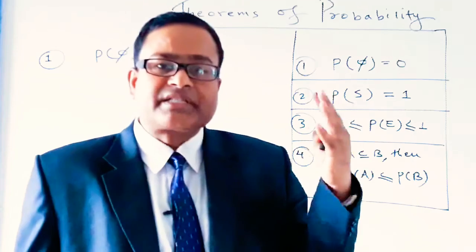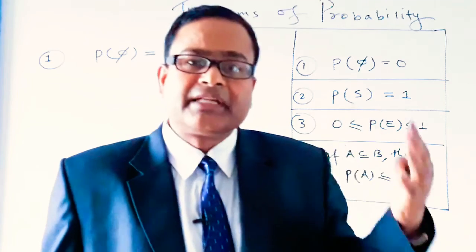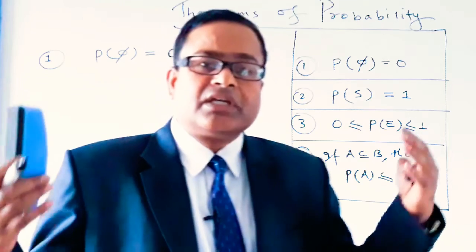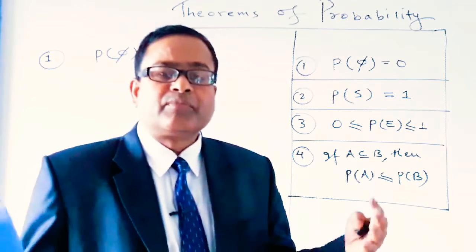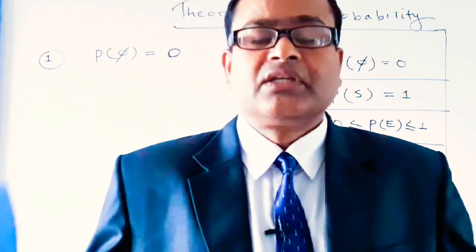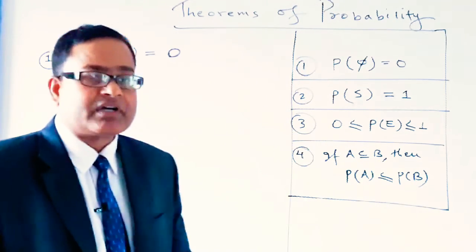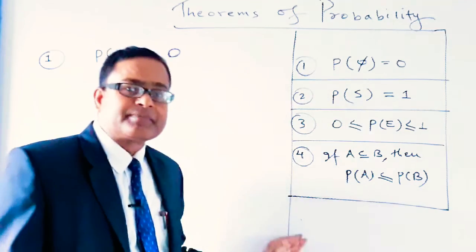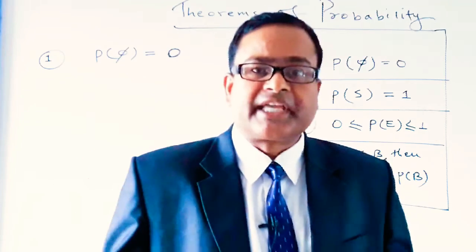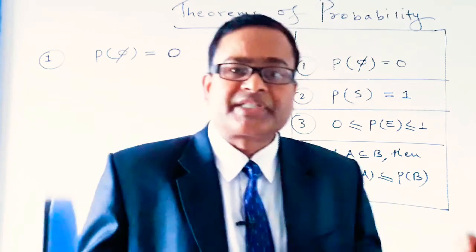At first we discussed what is a random experiment, then what is a sample space, then thirdly we discussed event and the different types of event, and we defined the mathematical definition of probability. Dear students, let us recall what we discussed in the first part of the video so that it will be easy for us to prove some of the simple theorems of probability. Let's recall once again the important terms related to probability.